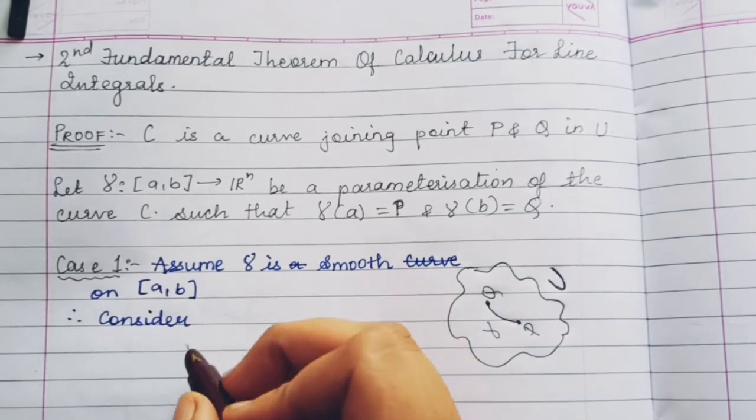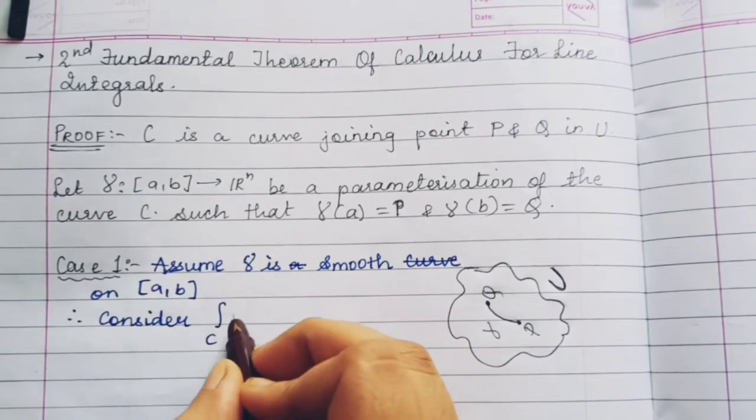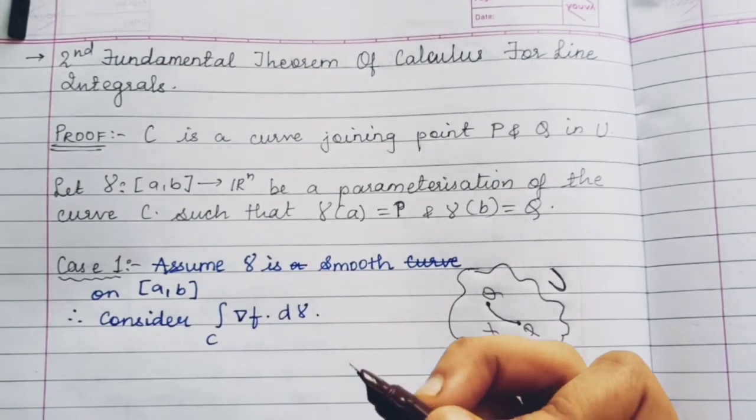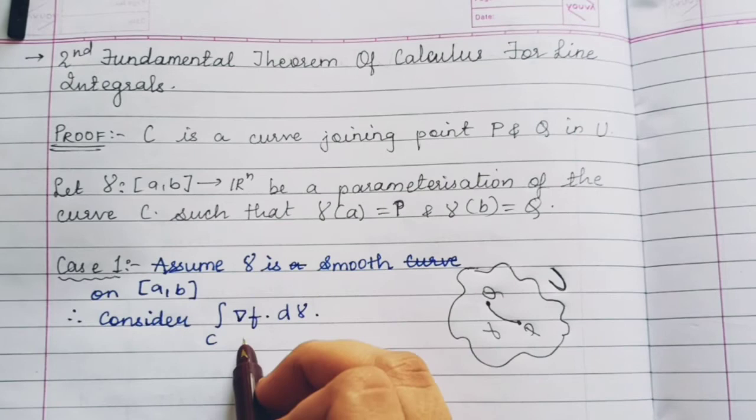Let us consider what we have to prove. So consider the left hand side of what we have to prove. That says the line integral of ∇f dγ over the curve C.